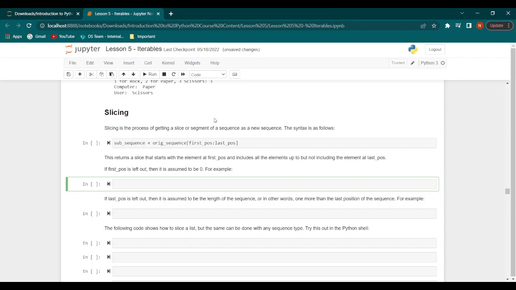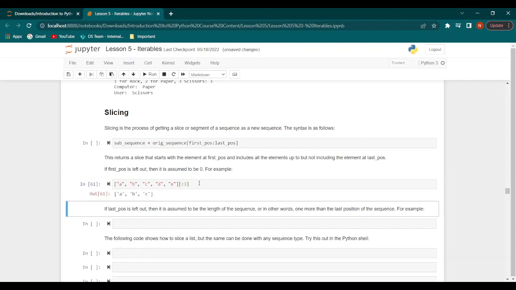If we leave out the first position and we put only the last position, then it is assumed that the first position is 0 and the computer will start printing from 0. So let's have a look at an example. Let's say we have a list with A, B, C, D, and E. And then we just say colon 3. So we give only the last position and we leave the first position blank. This would print out A, B, C, up until the second position, excluding the third position.